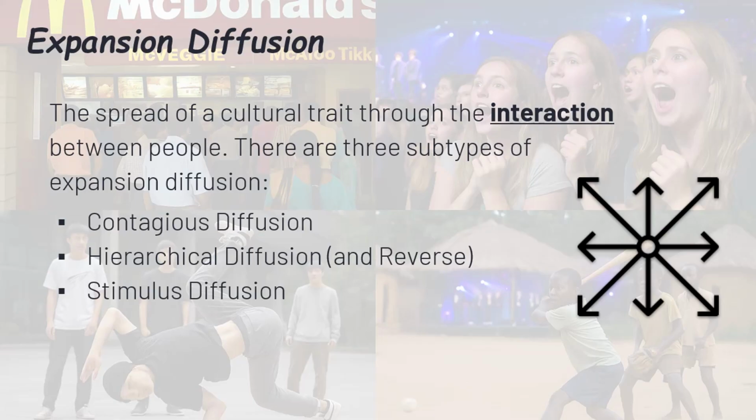Then there's reverse hierarchical diffusion, flipping the script and moving from the bottom up, like something starting in small towns before hitting the mainstream. Finally, stimulus diffusion is all about remixing, when a culture adopts an idea but tweaks it to fit their own vibe. Unlike relocation diffusion, expansion doesn't rely on people moving, just on people vibing. Now let's break down each of these three styles and see them in action.